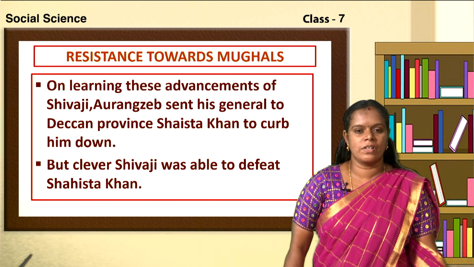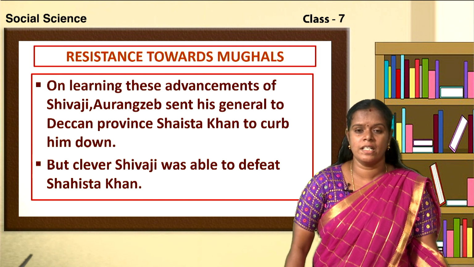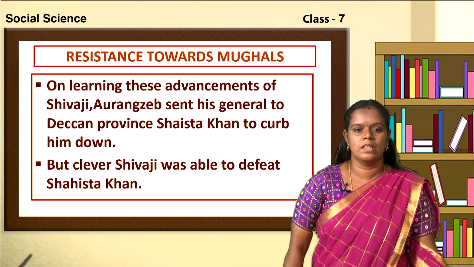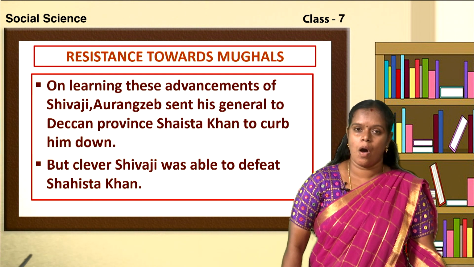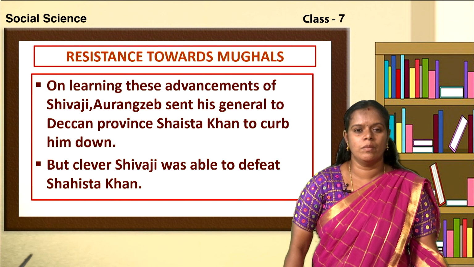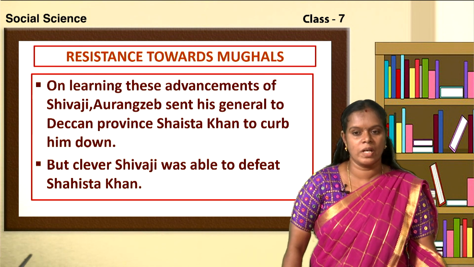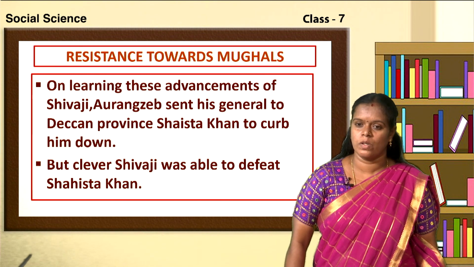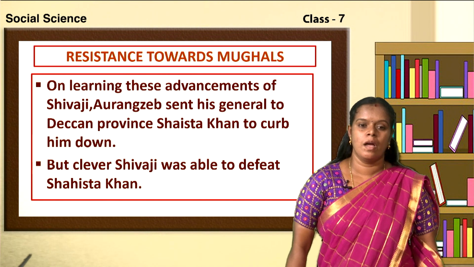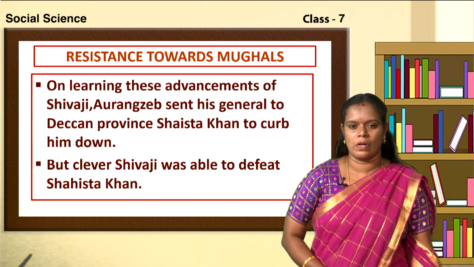So, who was the general? The general's name was Shaista Khan. He sent Shaista Khan to curb him, to stop him. On learning all this, Aurangzeb came to know that Shivaji would be a threat to them. Shaista Khan was not only the general, he was also the uncle of Aurangzeb. But clever Shivaji was able to defeat even Shaista Khan.